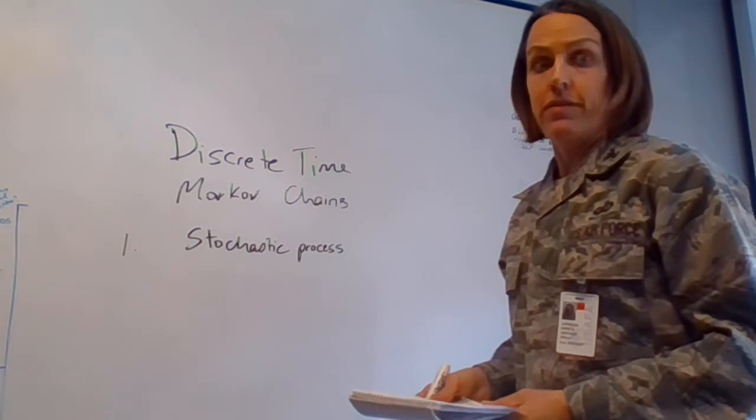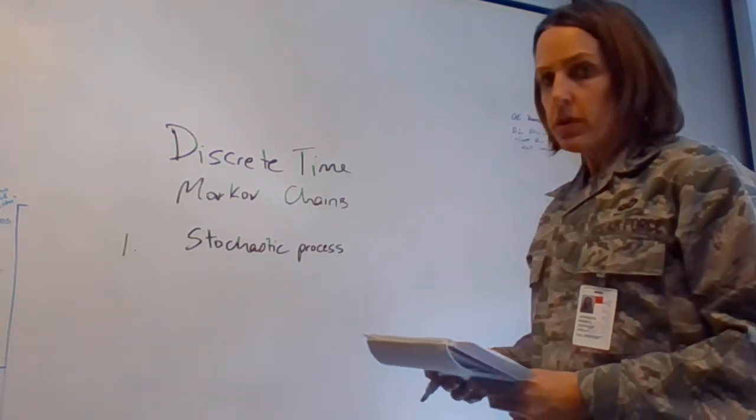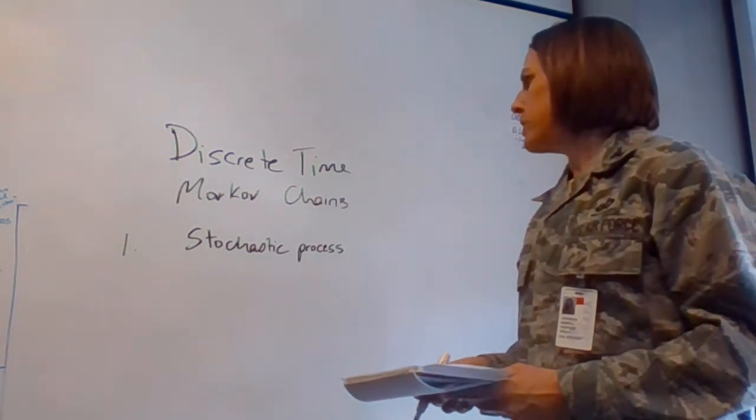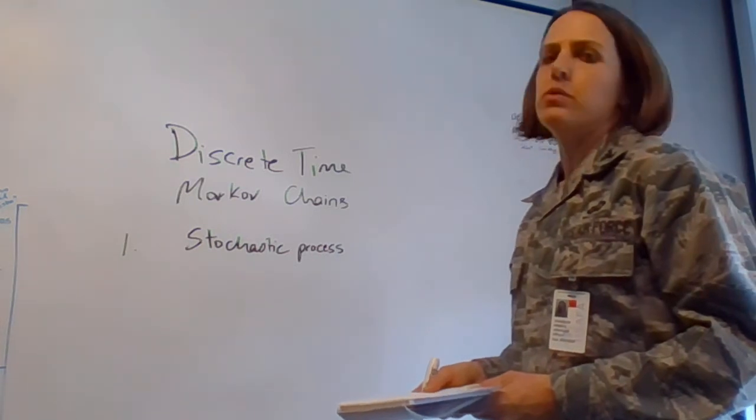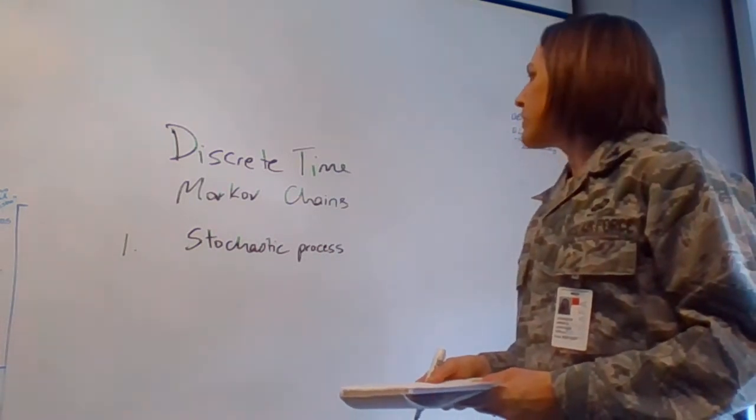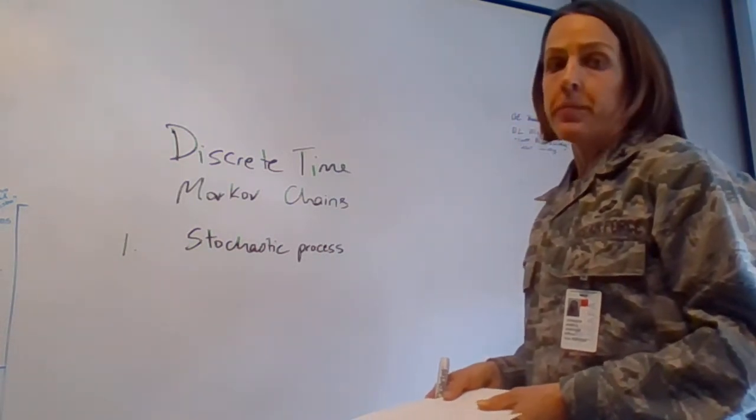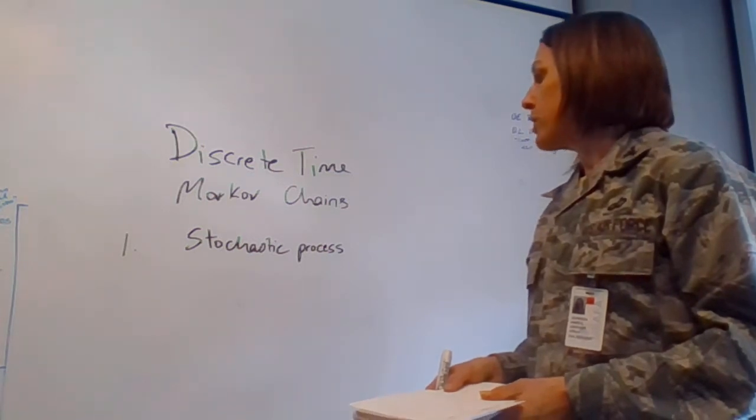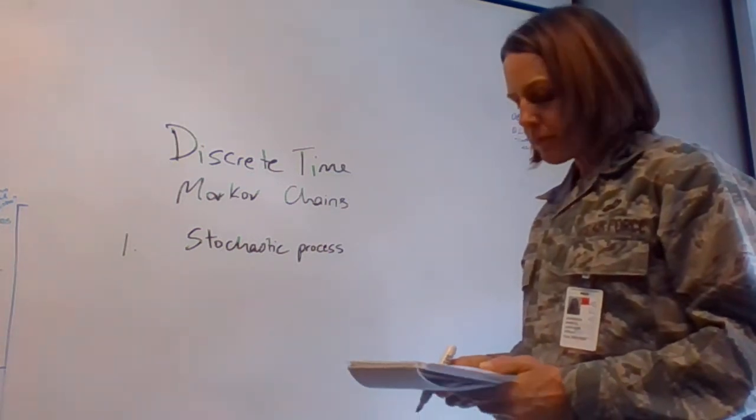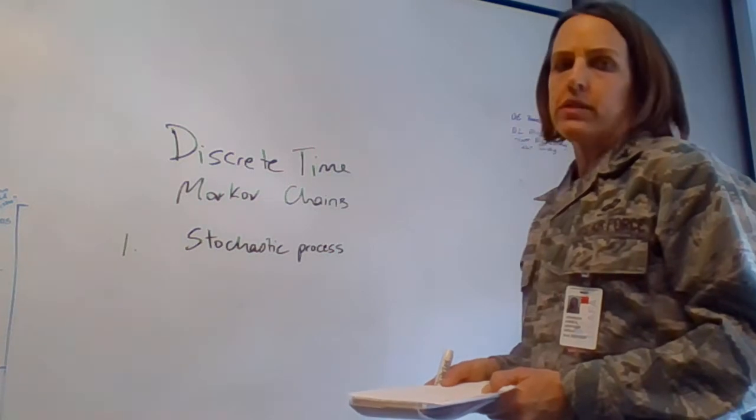This is fun stuff. So we're going to start off with discrete time Markov chains. They're a little bit easier than the continuous time ones. So first of all, what is a Markov chain? Well, if we're going to have a discrete time Markov chain, we have to have three things. First of all, a stochastic process.